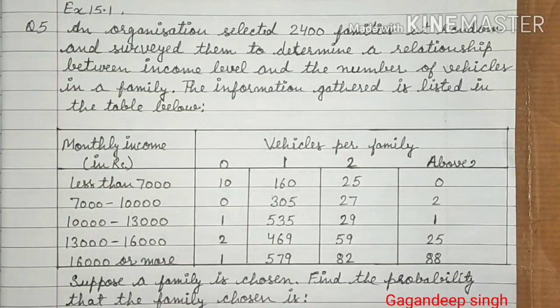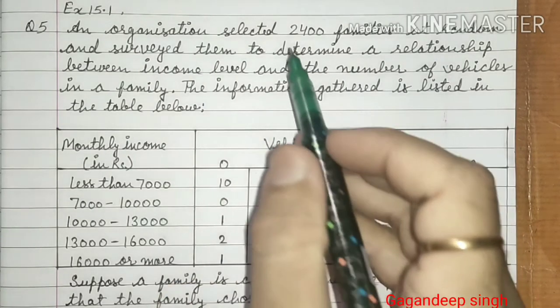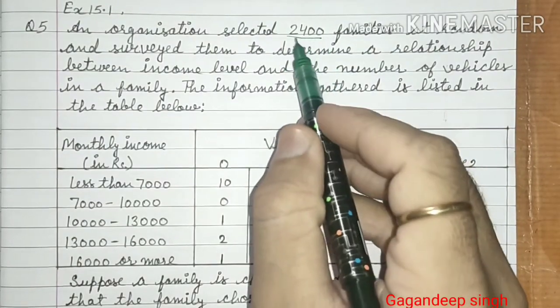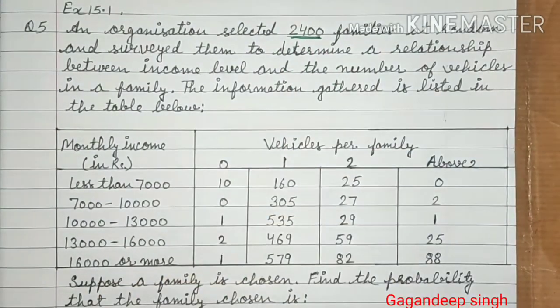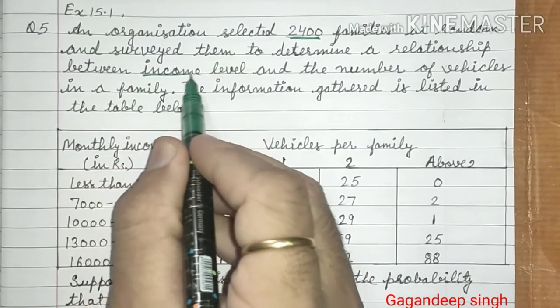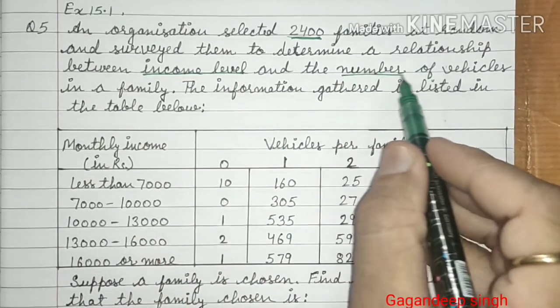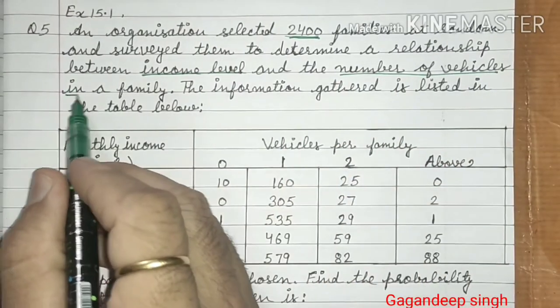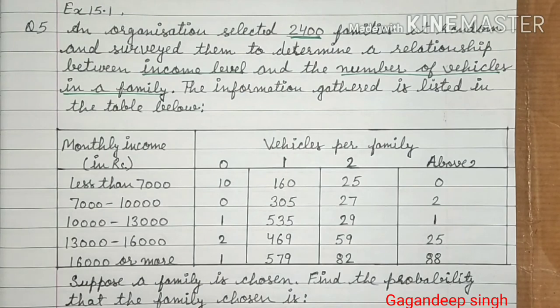Hello students, today we will do question number 5 of exercise 15.1. In this question, a survey is conducted among 2400 families to determine a relationship between their income level and number of vehicles in the family, and the information is given in the table.